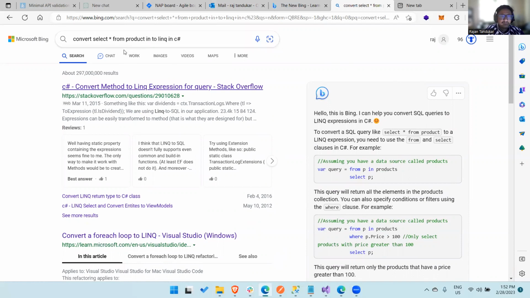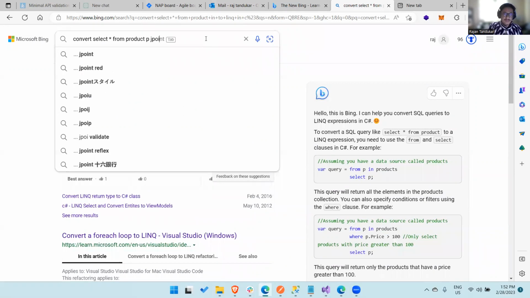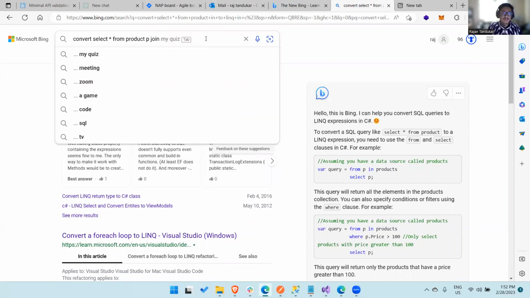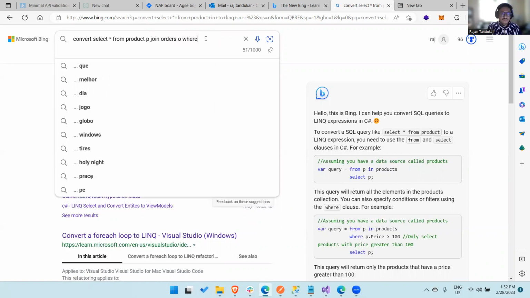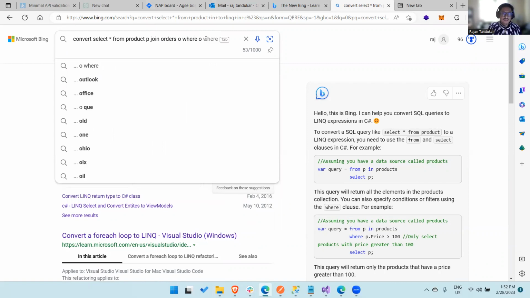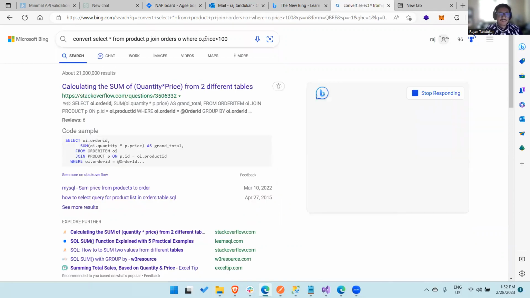Let's ask something difficult. Okay, let's just ask something like, let's join this SQL. Let's select asterisk from product join orders where order dot price is greater than 100. Let's see what ChatGPT gives as answers. So we got an answer from Stack Overflow.